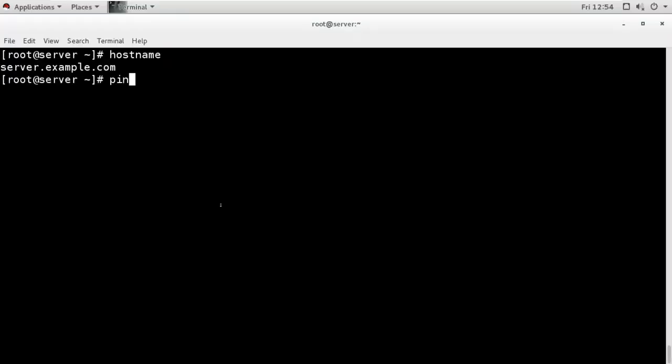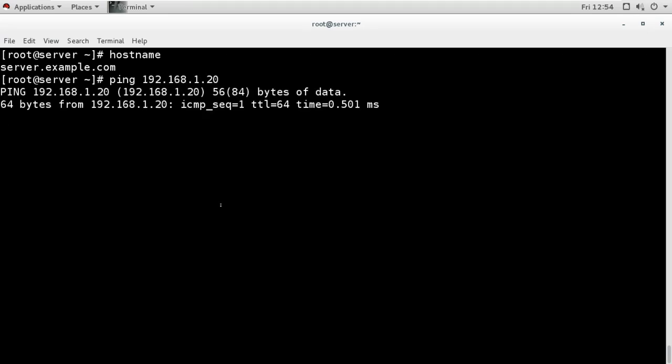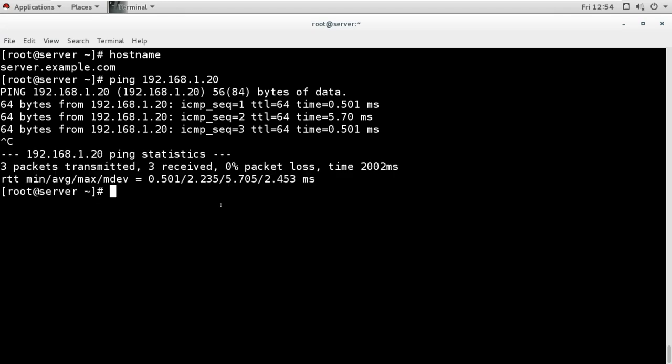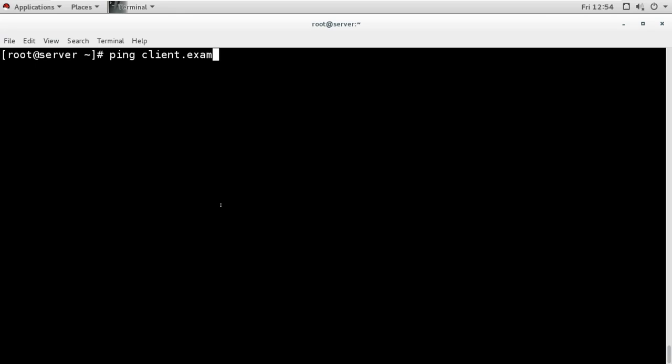So for example, I want to resolve that name, I want to ping that machine. I can ping that, I can connect with this IP address, and it is getting the reply. Now it is very difficult for me to remember the IP, so I want to ping with the name. If I ping client.example.com, I'm not getting the reply because there is no DNS server available.